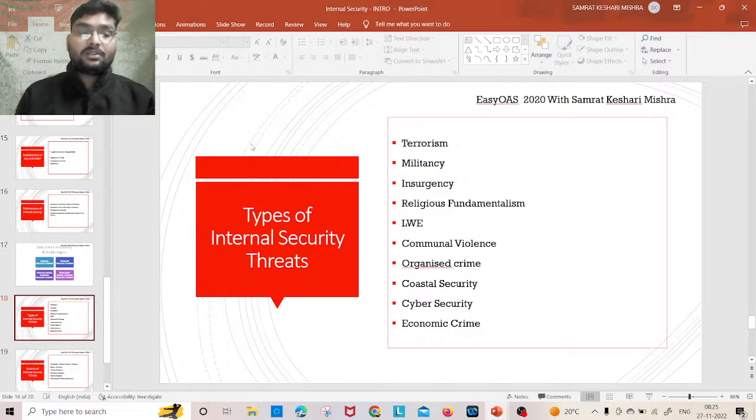So first, terrorism. Terrorism has been defined from the word terror. Terror means to create fear in the mind of the people. Fear can be created by bomb blasts, killings, mass killings, and through these, terror can be created in the mind of the people.